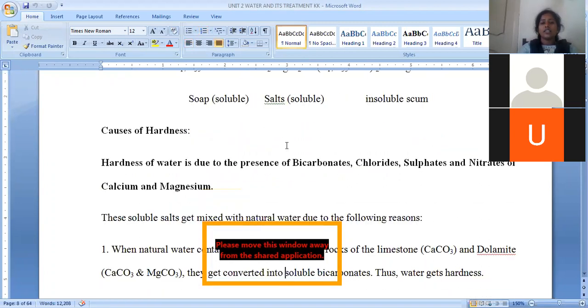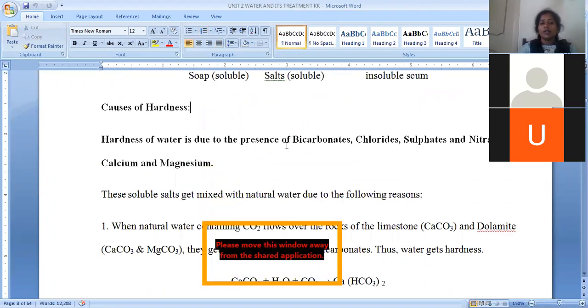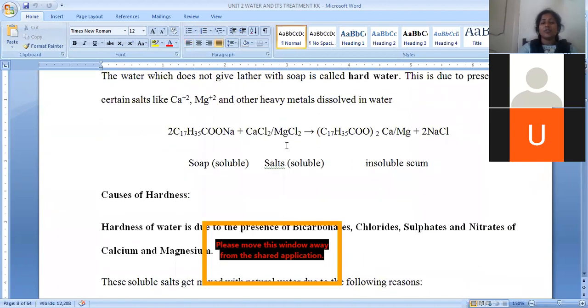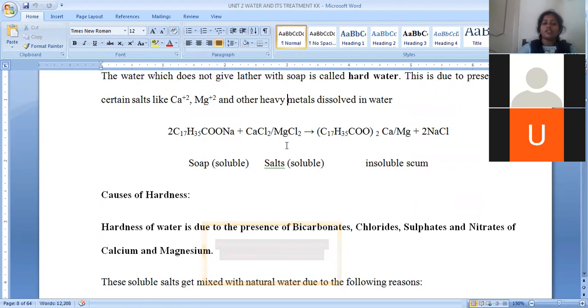Hard water is the water which gives less lather with soap. No lather or a very small amount of lather is called hard water. An excess amount of lather formation is called soft water. So that is called soap treatment.